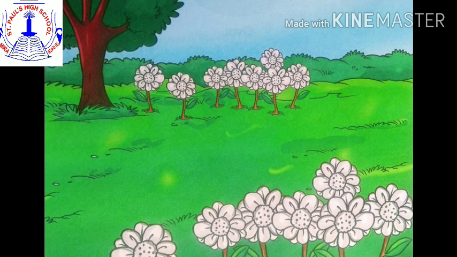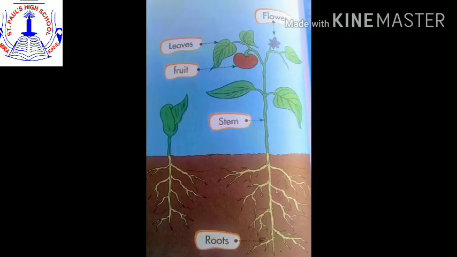Plants are of many different sizes and shapes. Some are big, some are small, and some are very small. Plants make our world beautiful. They keep the air fresh and clean. There are different parts of plants such as roots, stems, leaves, flowers, vegetables or fruits. So my dear children, we'll see the different types of plants.